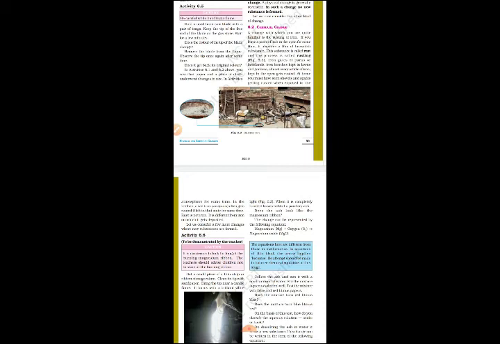Now children, see, if we keep any iron thing outside, when it comes in contact with oxygen or some moisture, it will start getting rust. It will acquire a brownish color. So this is called rust and this process is called rusting.